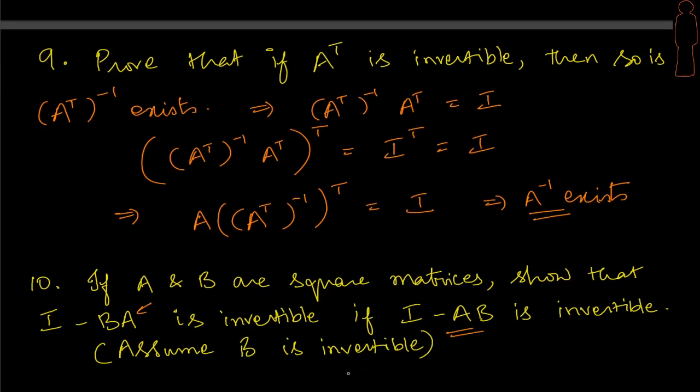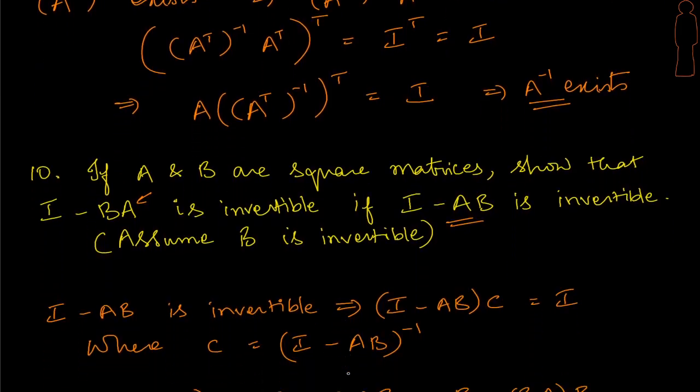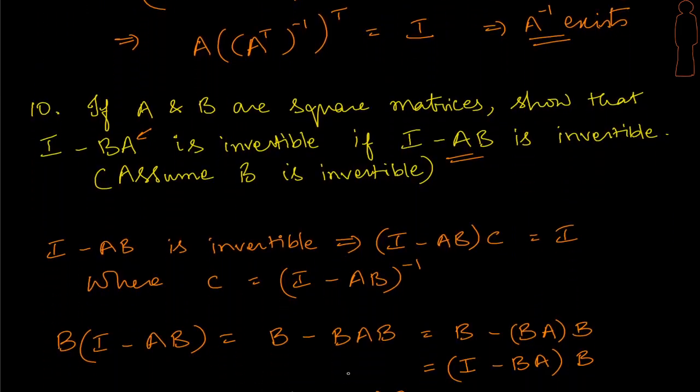Okay, so let's try. The key is to look at this specific equation, B times I minus AB. Before we proceed, let C be the inverse of I minus AB, right? C is equal to the inverse of I minus AB. C exists because we were given this fact that I minus AB is invertible. So we know I minus AB times C will give me the identity matrix. So let's try this multiplication, B into I minus AB, that gives me B minus BAB.